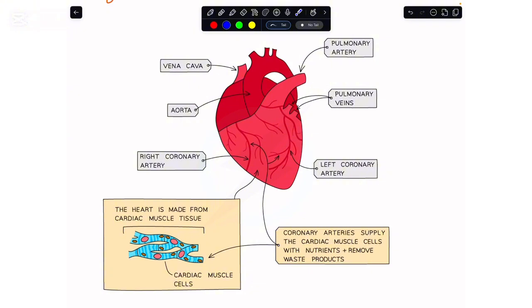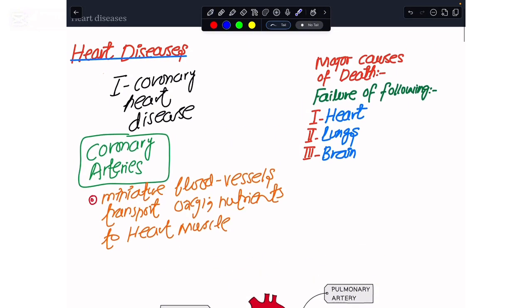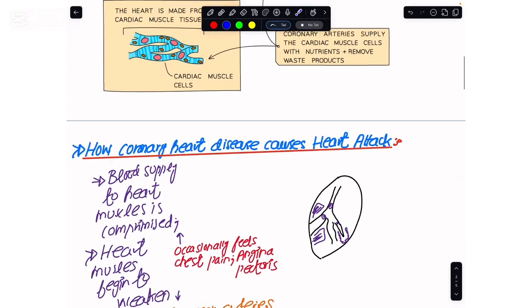But there is a situation where these coronary arteries, the miniature blood vessels that transport oxygen and nutrients to the heart muscles, become clogged up or blocked with something that we refer to as plaque. By that, the supply of oxygen and nutrients to the cardiac muscles is compromised, and the person starts suffering from this disease. The name of the disease is coronary heart disease. If this is not corrected in time, it can lead to a heart attack, and for sure it will kill the person who is suffering from this scenario.